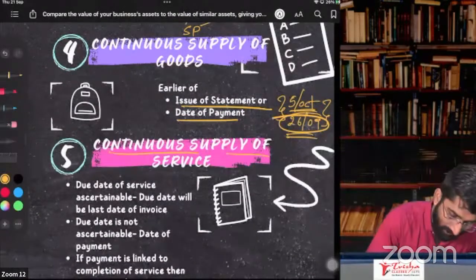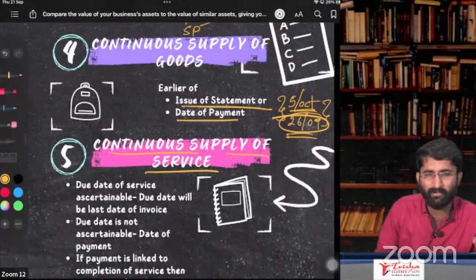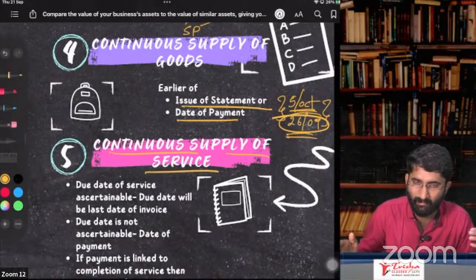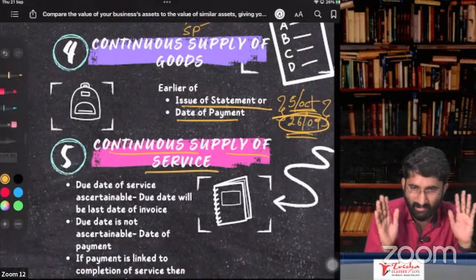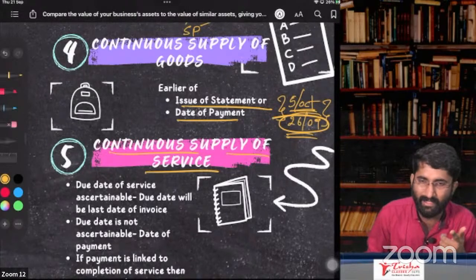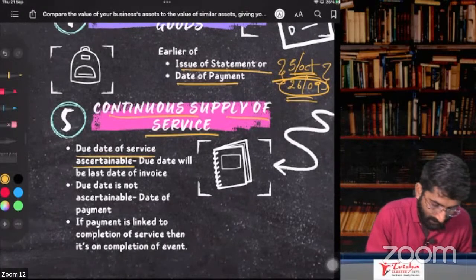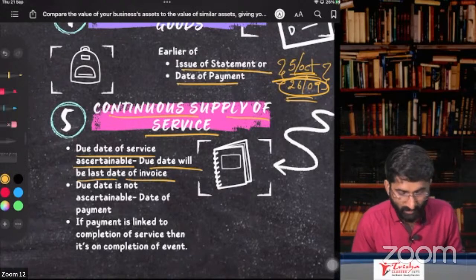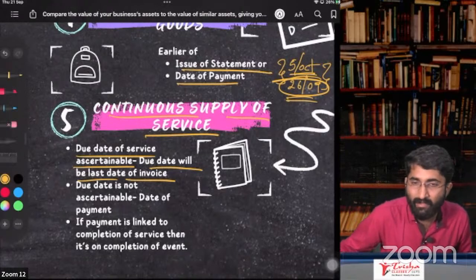Now, continuous supply of service. Example, construction of a building. That is continuous supply of service. It will take a long period of time, minimum 1 or 2 years. In this case, if the due date is ascertainable, the due date will be the last date of issue of the invoice.